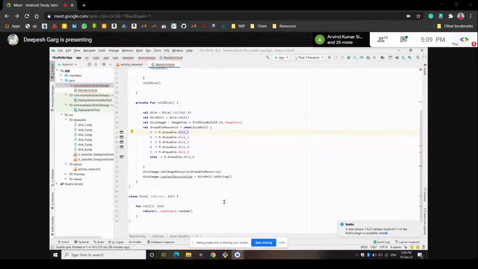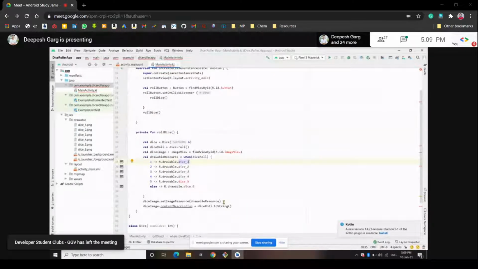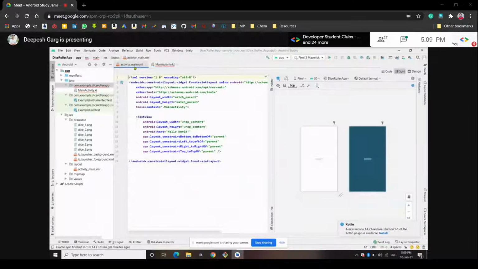So I guess all of you have seen how it is done. Now we want to create the layout of our app. So how would we create it, let's see this. I've also told you that we create the layout and the UI design through this activity underscore main XML file. So we will do all the coding here for generating the UI of our app. Let's see how we will do that.